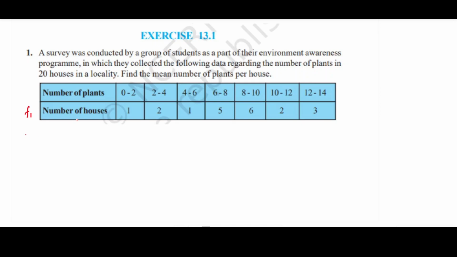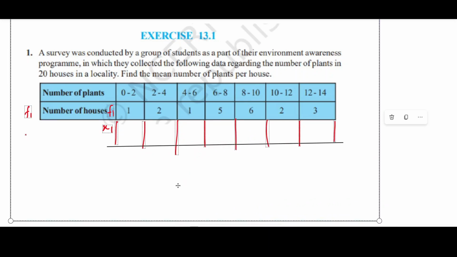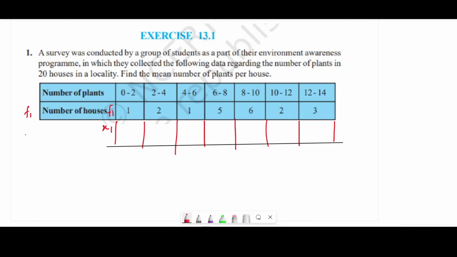So if this is fi and we want to find the value of xi, we will calculate it. Now xi will be the mid value of 0 to 2, so this is 1.